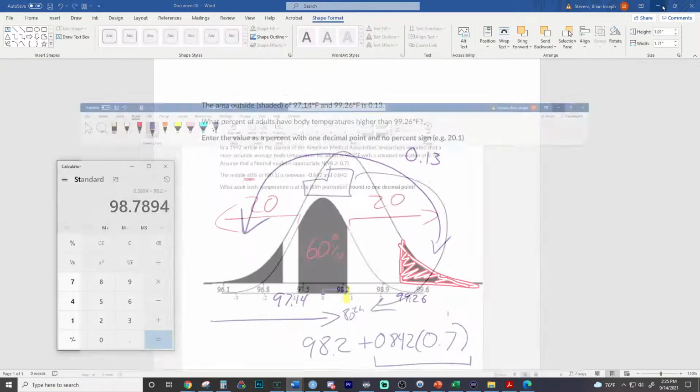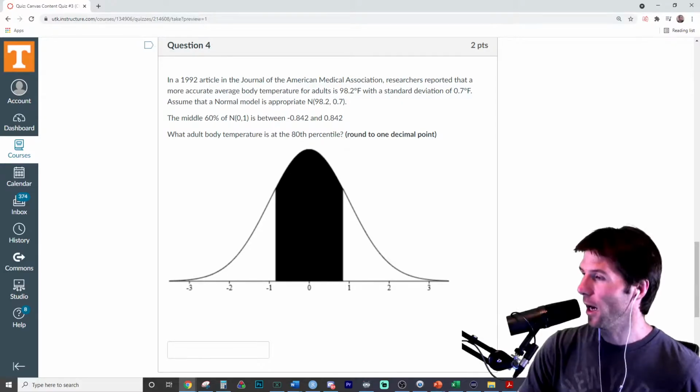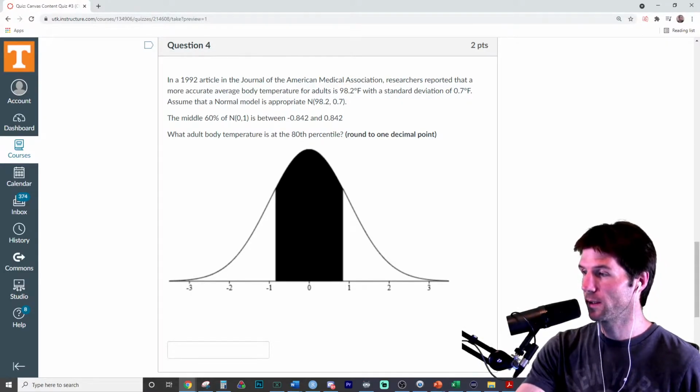These are tougher problems, so I do understand if people get stuck on them. I think whose question was next? Let's go back to the main screen.